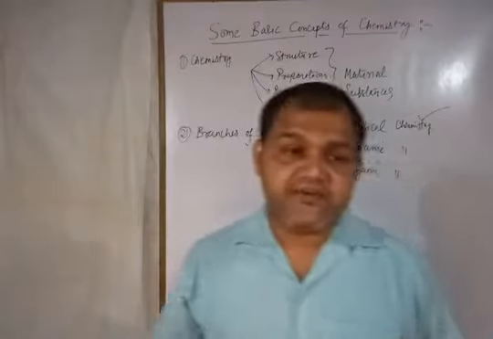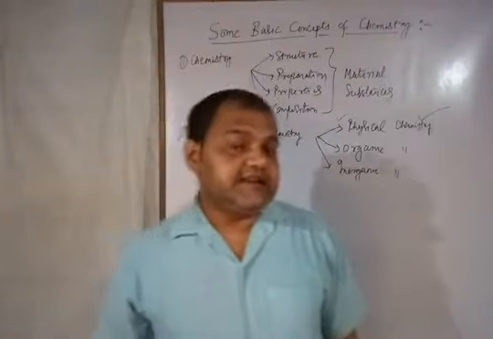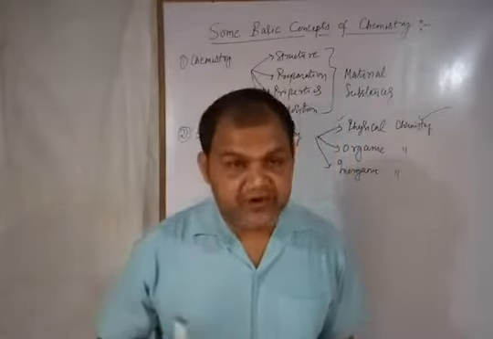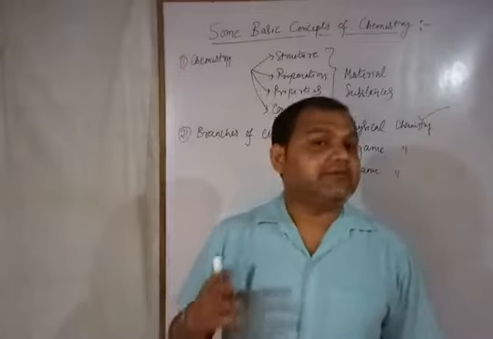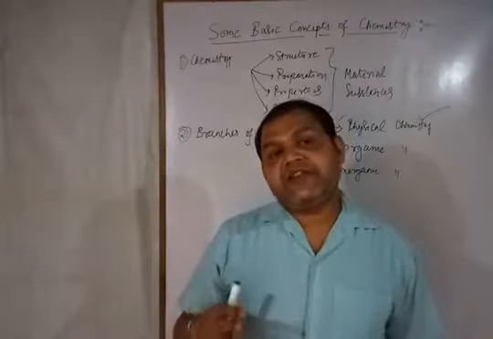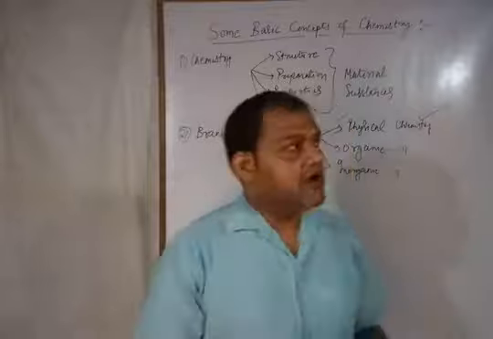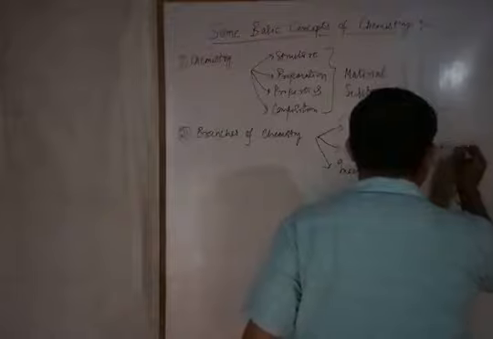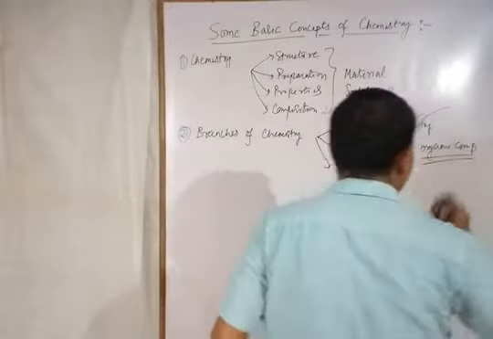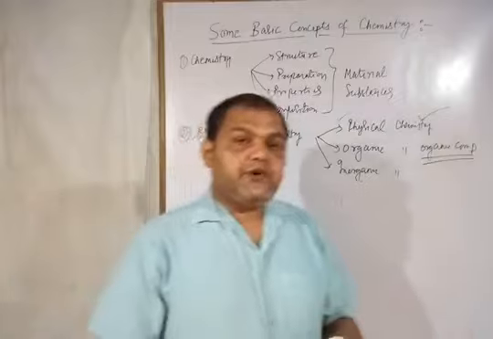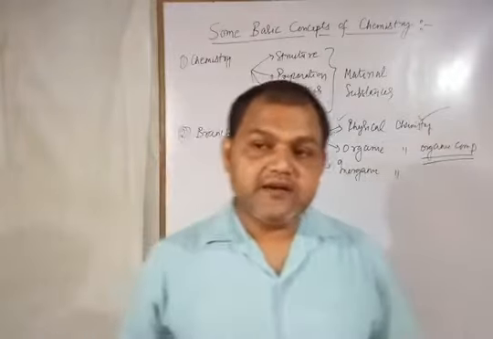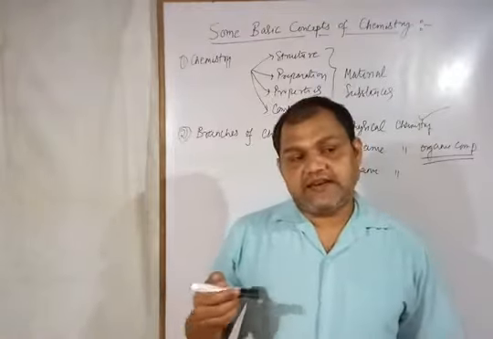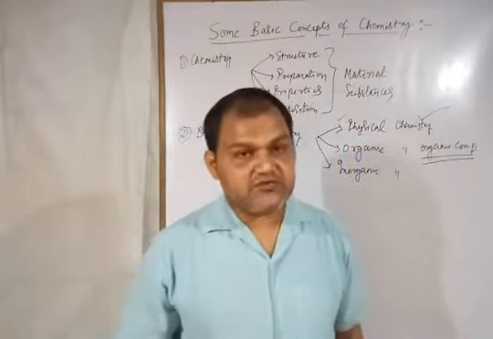Now the second is organic chemistry. Organic chemistry is the branch of chemistry which deals with the study of organic compounds. Means we study the preparation, properties, and structure of organic compounds. So now you should know the meaning of organic compound. Organic compounds are the compounds which are made up of carbon with a combination of a few electronegative atoms like hydrogen, oxygen, and nitrogen.